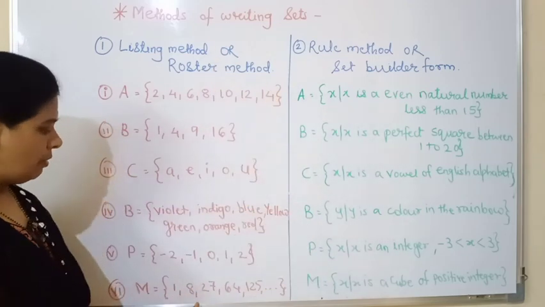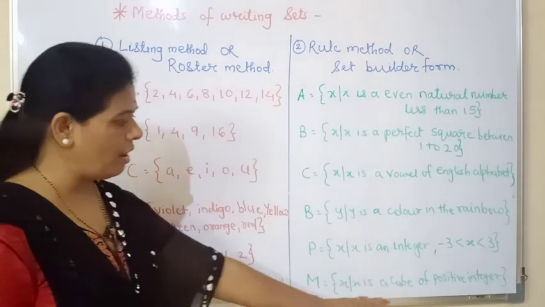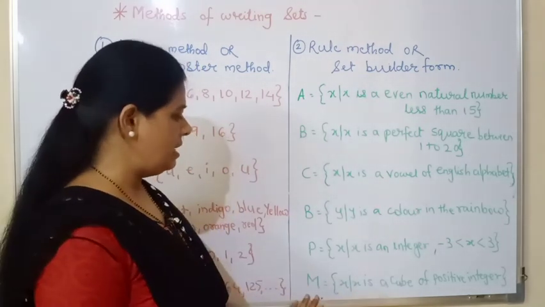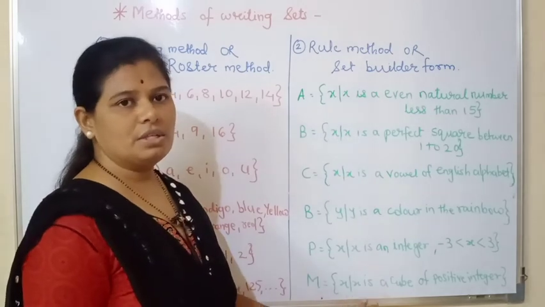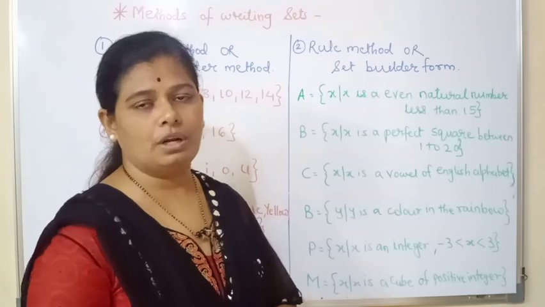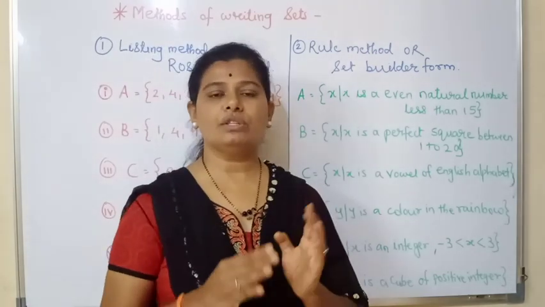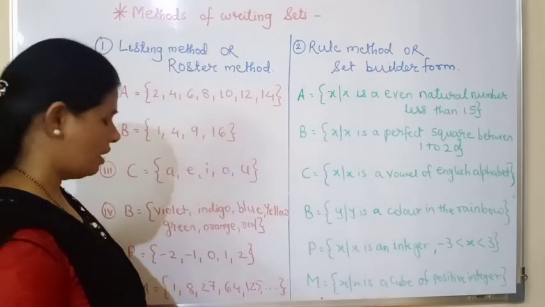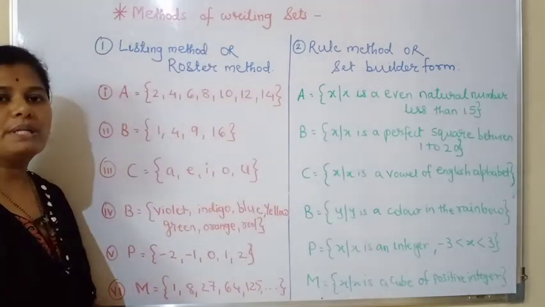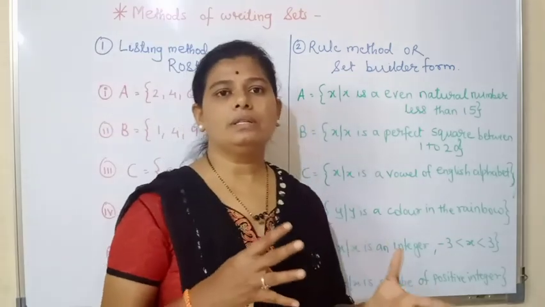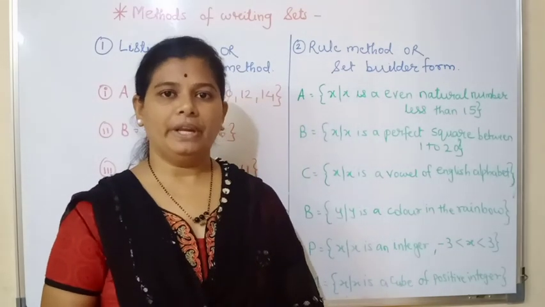So as we have presented this property in the rule method, we have written that M is a set of all x such that x is a cube of a positive integer. Why positive integer? Because the cube of a negative integer is negative, and the numbers given in the set are positive, so we have written here that x is a cube of the positive integers.